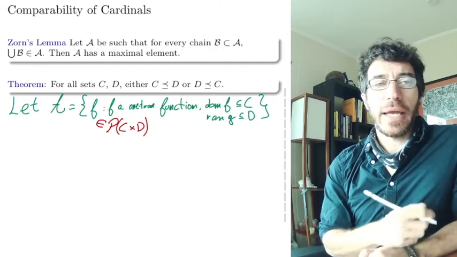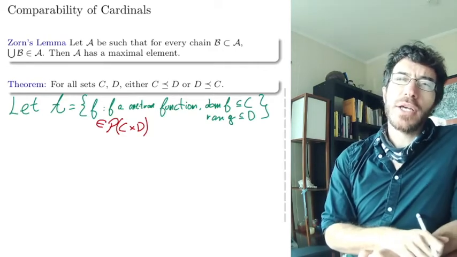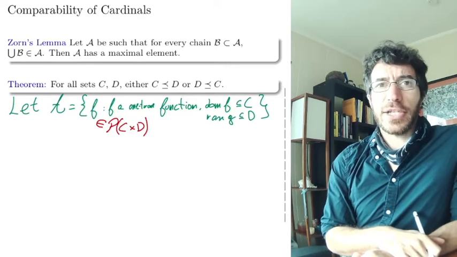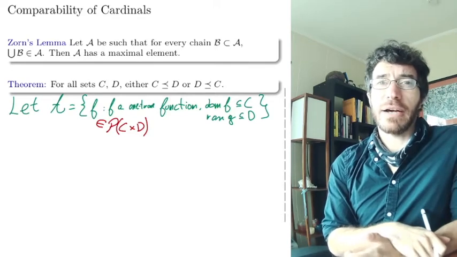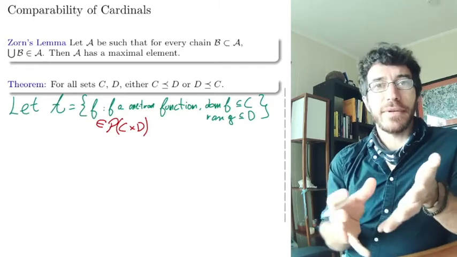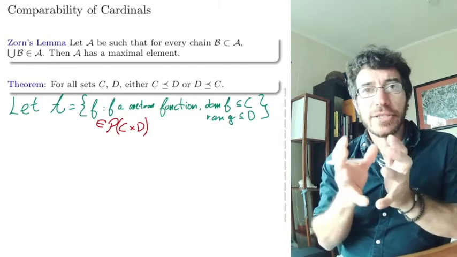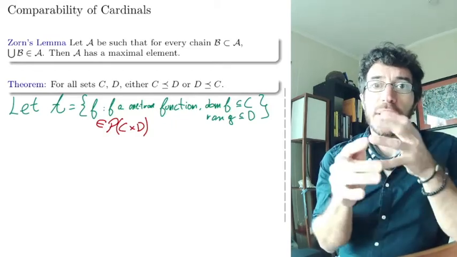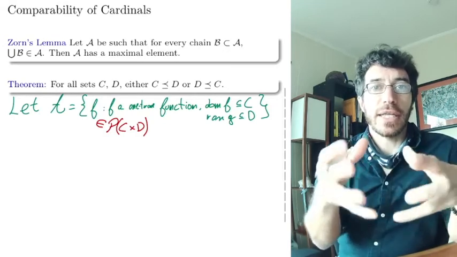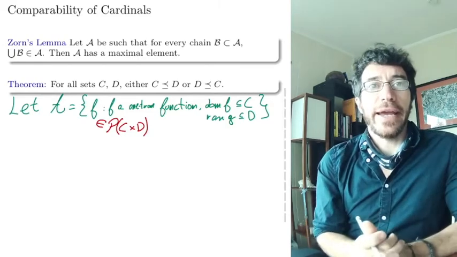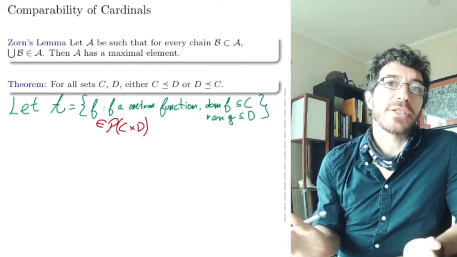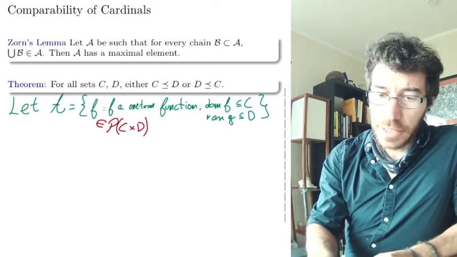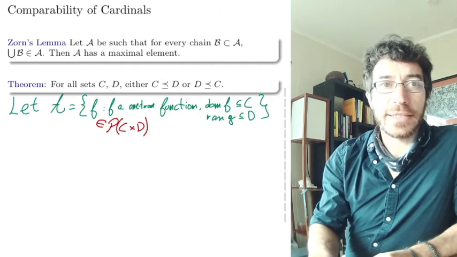Okay, so A is a set of functions, and you say, well, didn't you say that we want a collection of sets, and now we have a collection of functions? Well, a function formally is just its graph, right? So a function is a relation, it's a set of pairs. So we are thinking of these functions as their graphs, so they are sets, because they are sets of pairs, they are relations. So let's start by seeing what it means to have one function included in another as sets.